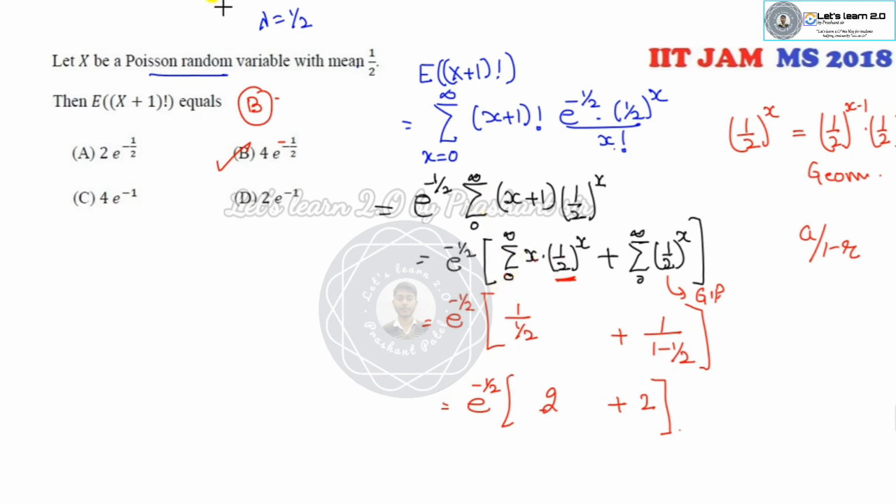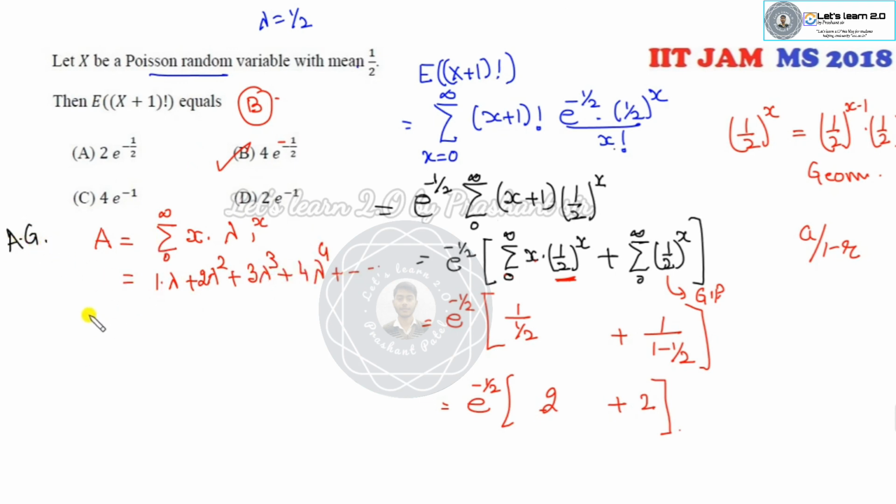There is one more method. If you don't remember that this is a GP series or the geometric distribution, say this is my A, the sum of x into half to the power x. If I open this, 0 is then half, or I can simply take this as lambda, because I have to write it again and again. If I start from 0 to infinity, it's 1 plus 2 lambda square, 3 lambda cube, 4 lambda 4, and so on.